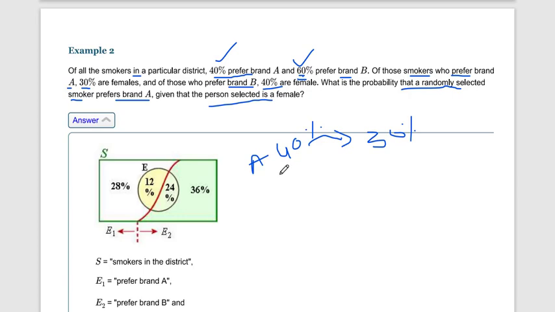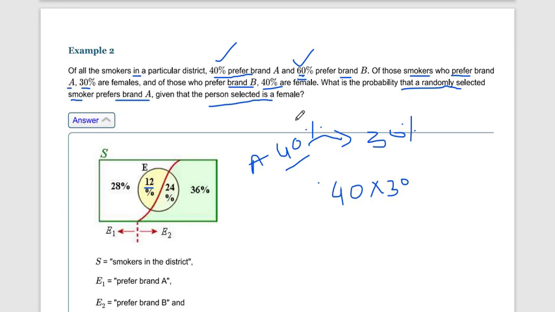So what is 30% of 40%? It is 12%: 40 into 30 by 100. Yes, 12%.